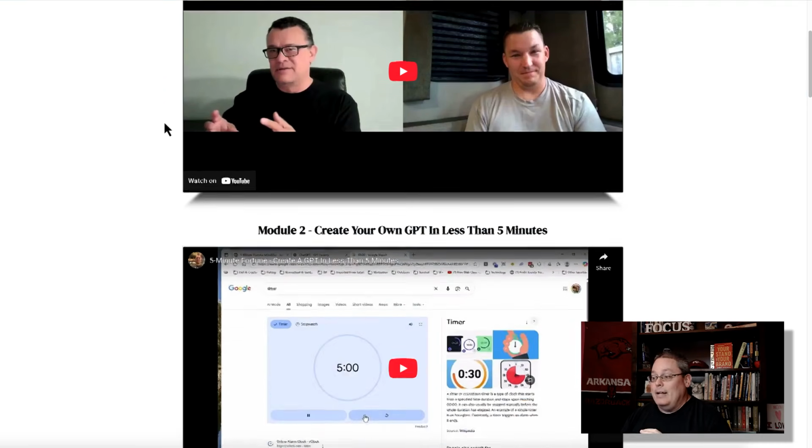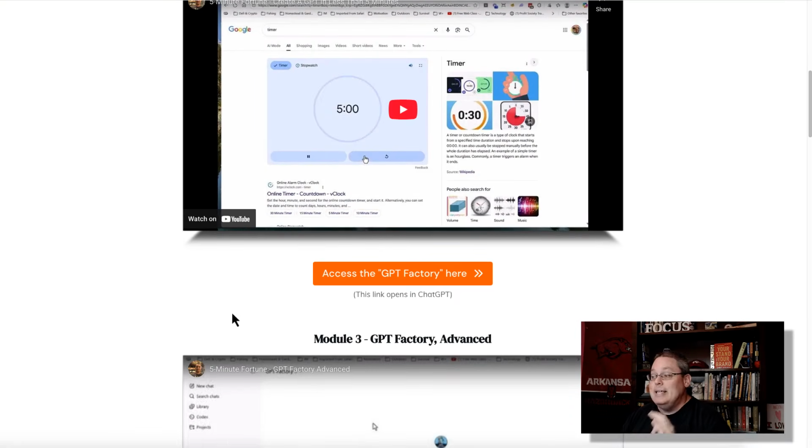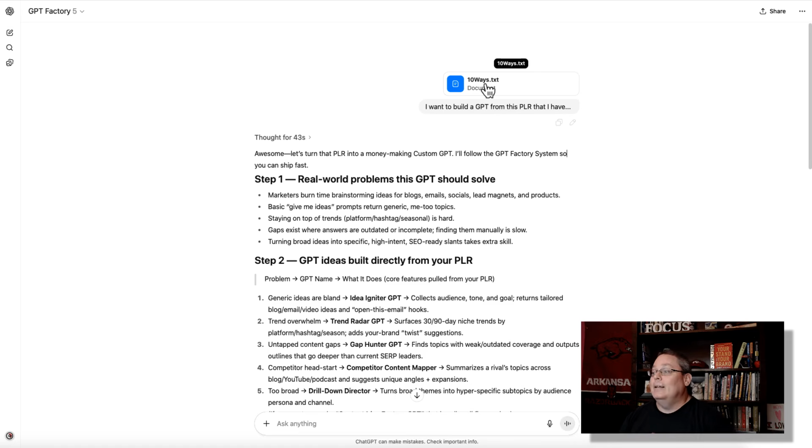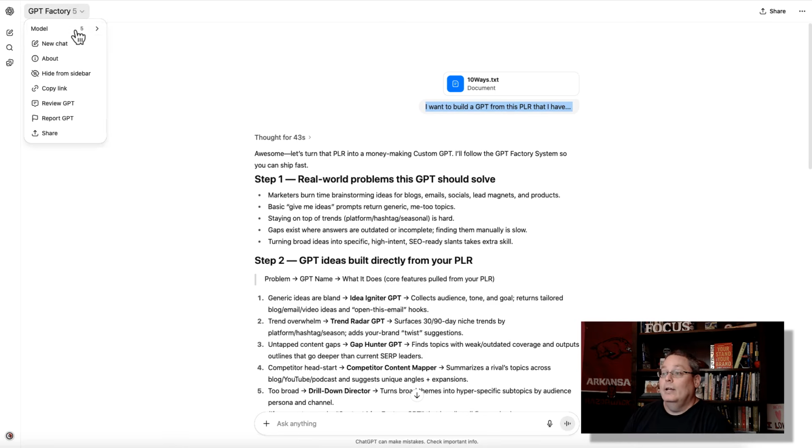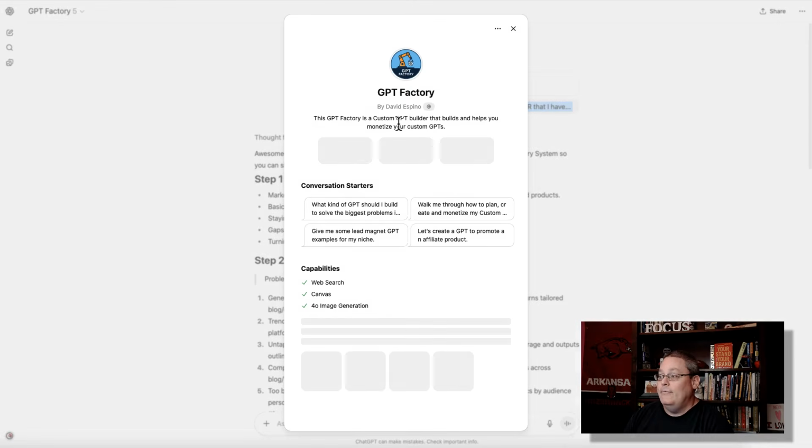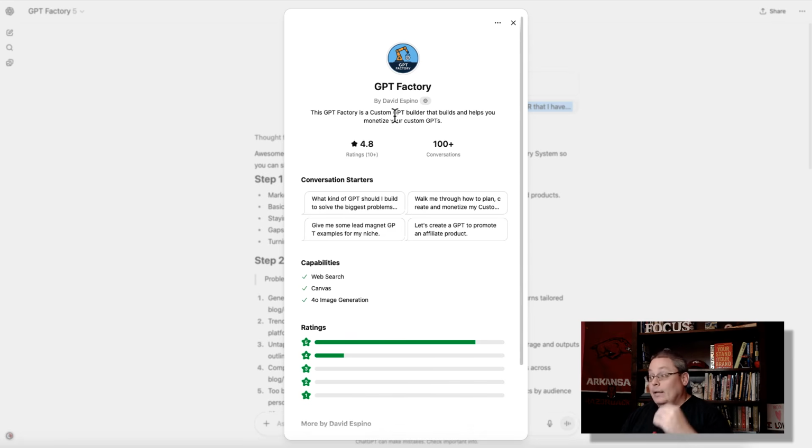This is the training inside of the members area. There is a GPT called the GPT Factory. Click on that. It's going to open this up. Now I take that same 10ways.txt document and I tell the GPT Factory, remember I'm here inside of the GPT Factory right here from David Espinino. Him and Jeremy Kennedy have put together this 5-Minute Fortune training and have included this GPT Factory GPT. The GPT Factory is a custom GPT builder that builds and helps you monetize your custom GPTs.